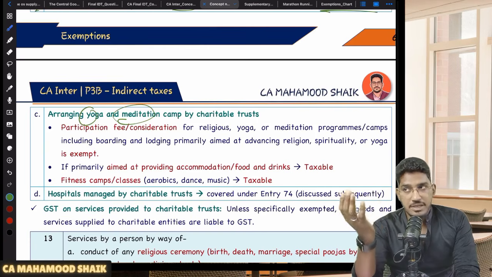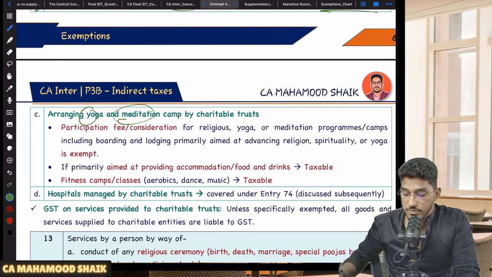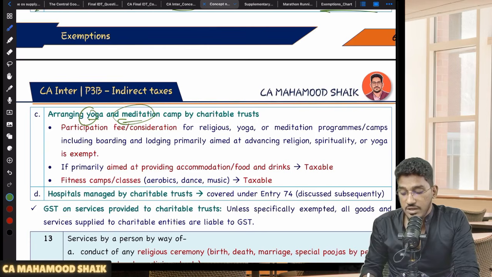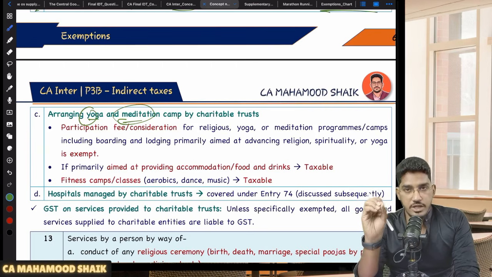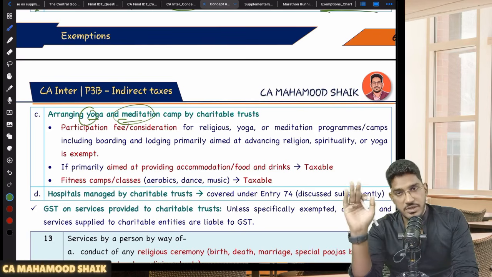Sir, for that yoga camp, they are collecting 30,000. Will that be exempted? Yes, it will be exempted. Sir, what about meditation? Will it also be exempted? Meditation camp? Yes, exempted. But the condition is the primary objective should be advancement of yoga or religion or meditation. That means it's just for the namesake they are calling it yoga camp, but the primary objective is accommodation, recreation, etc. Then exemption will not become applicable. So for the exemption to become applicable, the primary objective should be advancement of yoga, religion, meditation, spirituality, whatever it is.